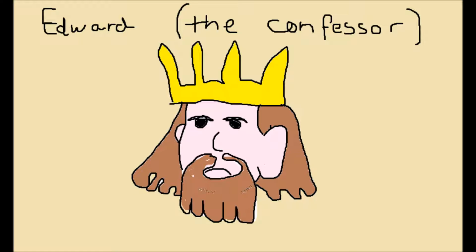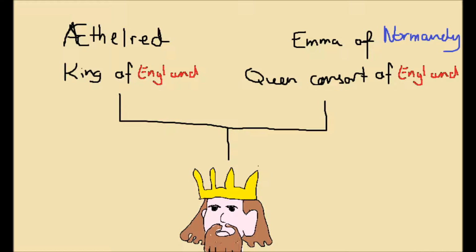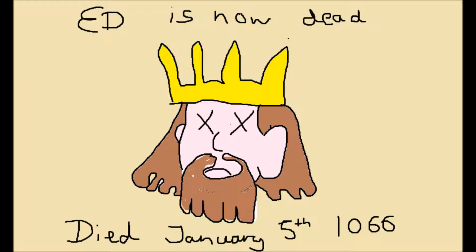At the start of the year 1066, Edward the Confessor is on the throne. He is the son of the previous king, Aethelred, and the queen consort, Emma of Normandy. However, on January 5th, he dies of natural causes, leaving no heir to his throne.